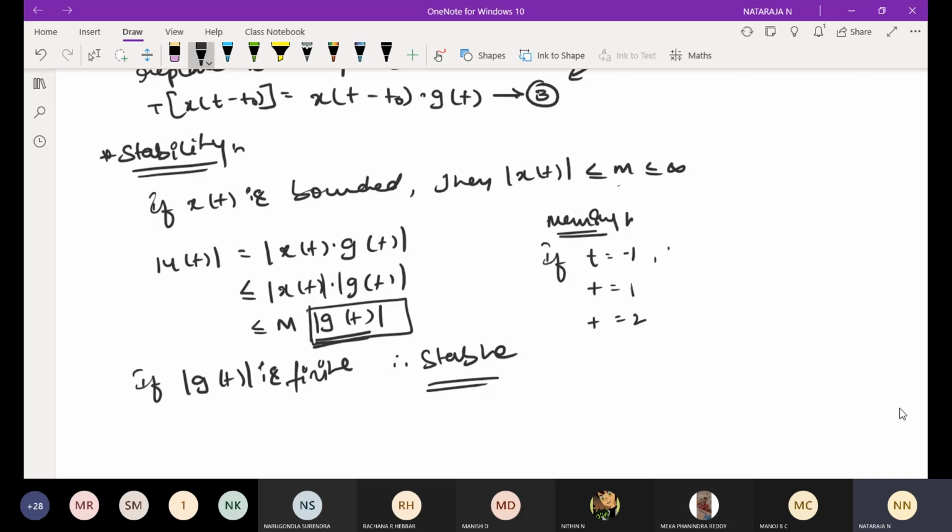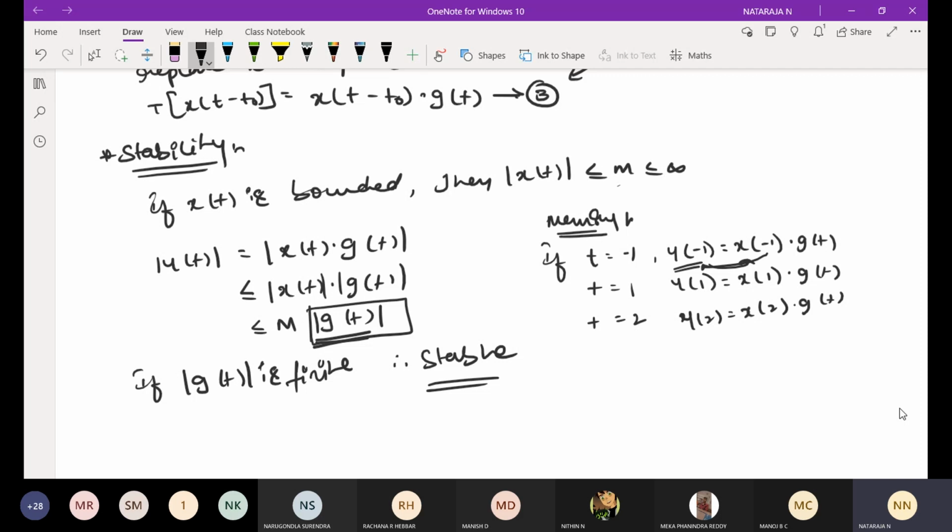Now we'll substitute the values. y of -1 is equal to x of -1 into g of t. Then y of 1 will be x of 1 into g of t. And y of 2 is equal to x of 2 into g of t. The output depends on the present value of the input. Whatever the input we check for -1, the output will be for the present value. It will not depend on any future value or advanced value.